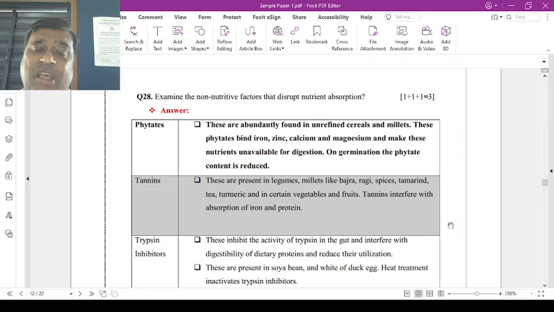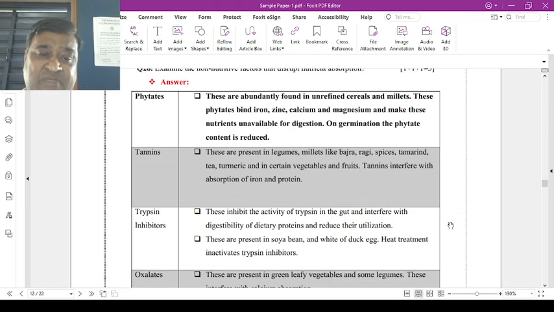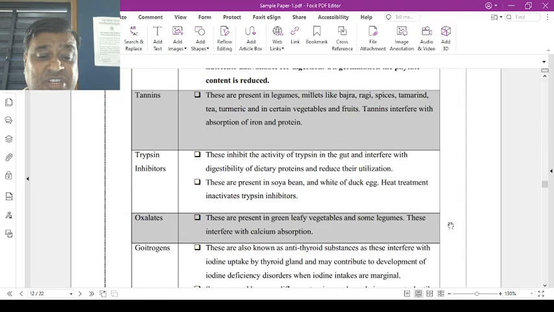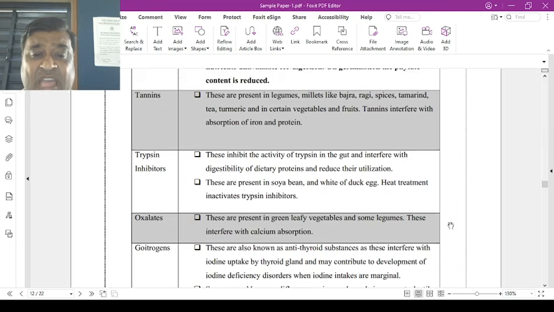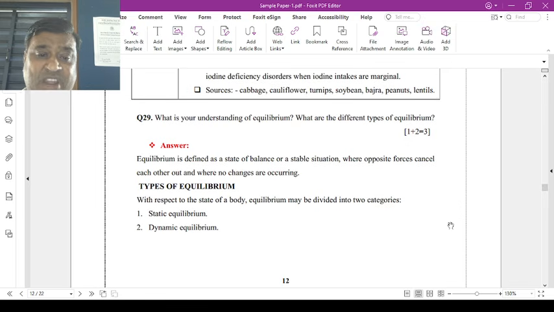Now examine the non-nutritive factors that disturb nutrient absorption. Any three you have to define: phytates, tannins, trypsin inhibitors, and oxalates are there. Goitrogens are there. Total 5 are there. Any 5 you have to develop. आपको लिखना है.